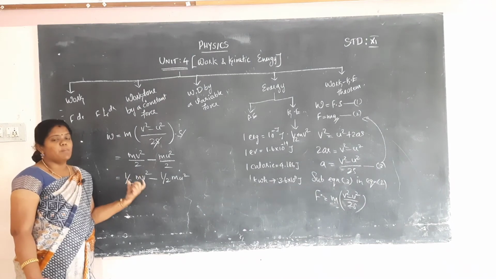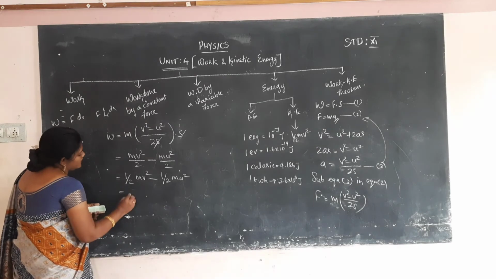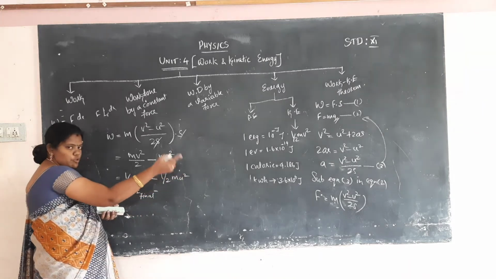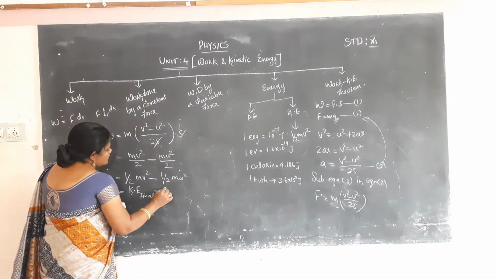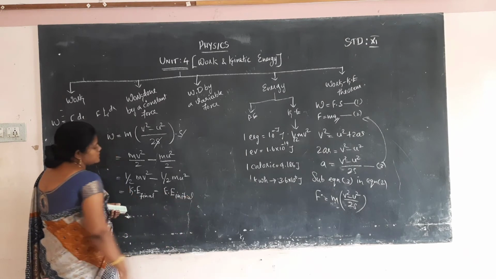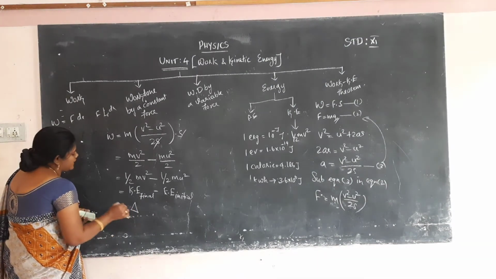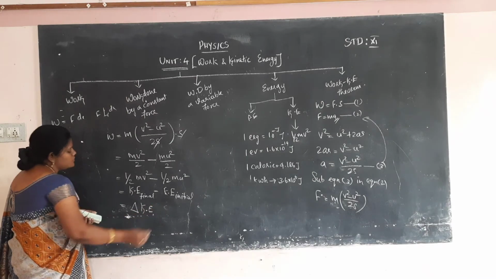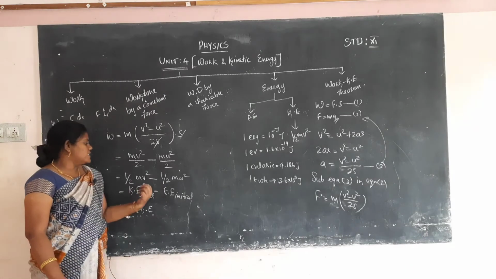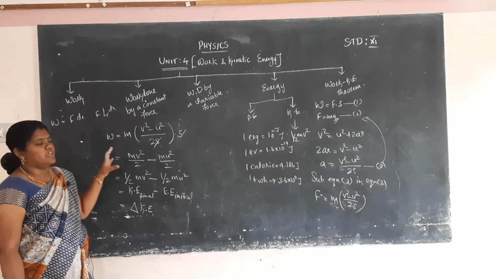So half m v square is the formula for kinetic energy. This is the final kinetic energy. Minus half m u square, u is the initial velocity, so this is the initial kinetic energy. So final minus initial is automatically the change in kinetic energy. Change in kinetic energy will be denoted by del, so del kinetic energy. Change means second value minus first value, so final kinetic energy minus initial kinetic energy will be called the change in kinetic energy. This is the work energy theorem.